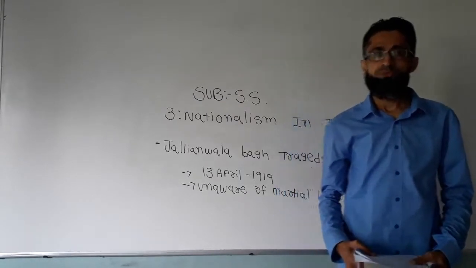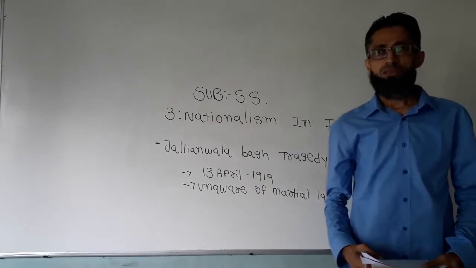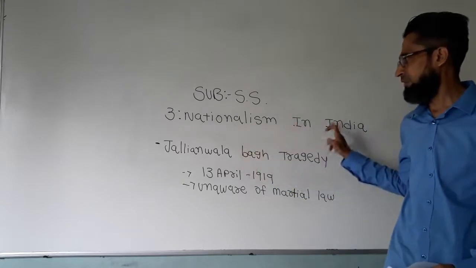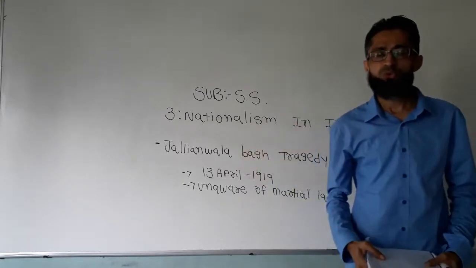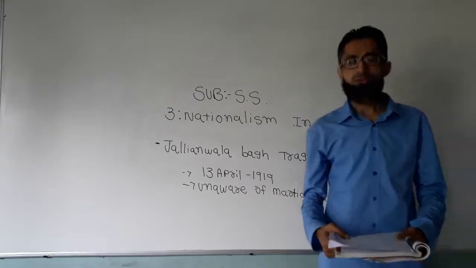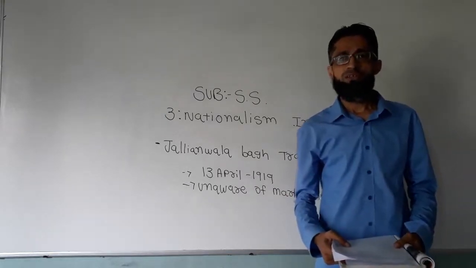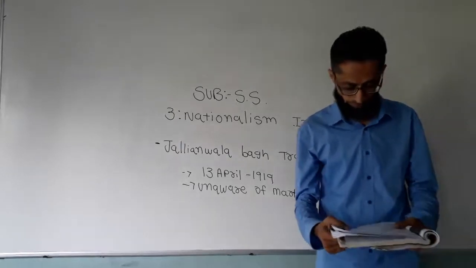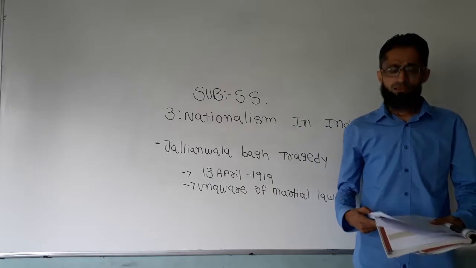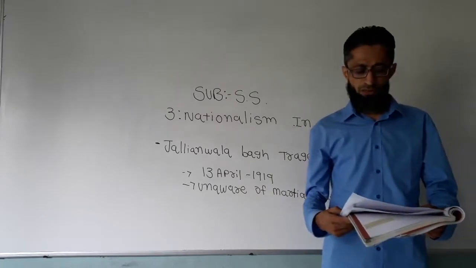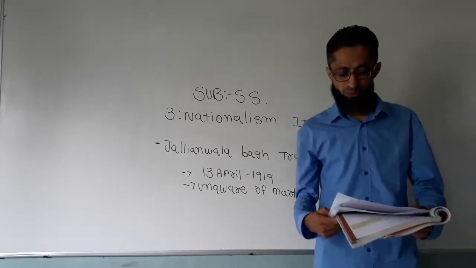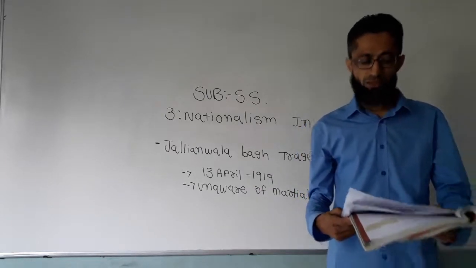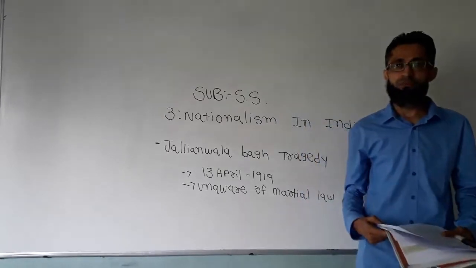Today I am here with part 3 of history chapter number 3, Nationalism in India. Dear students, in the previous lecture we had already discussed the Rowlatt Act of 1919. The Rowlatt Act of 1919 was passed by the Imperial Legislative Council despite the united opposition of Indian members.